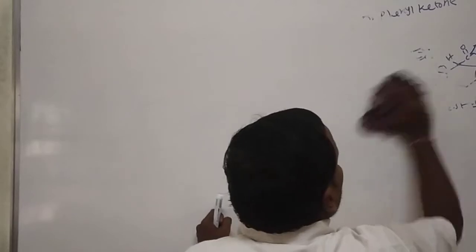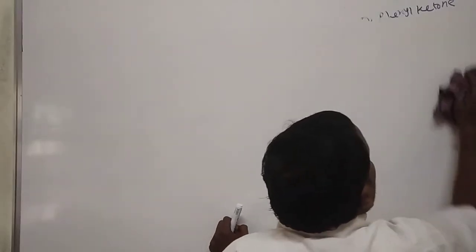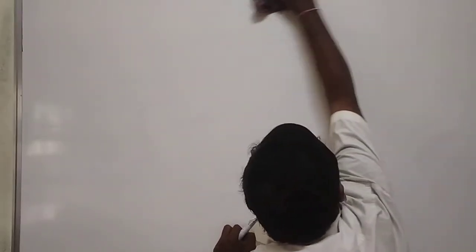Okay, all are the same, that's why I am telling all. Next, sulfonation.